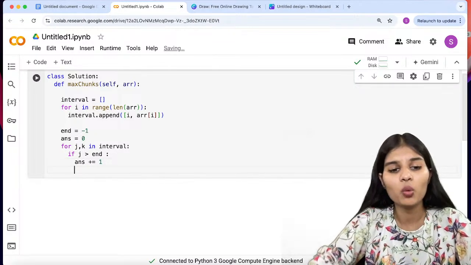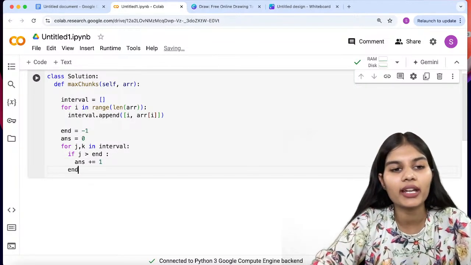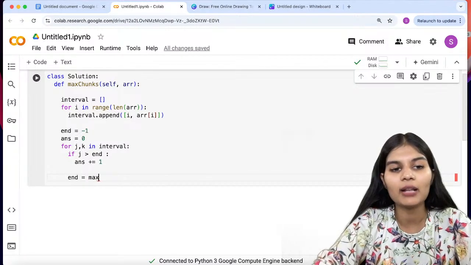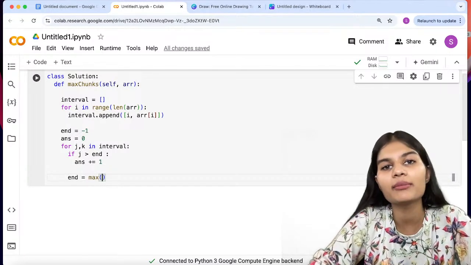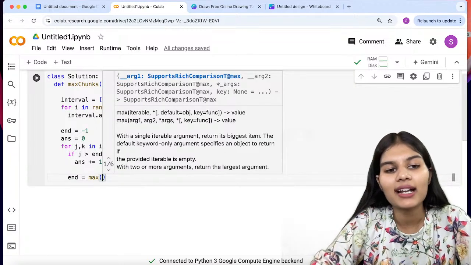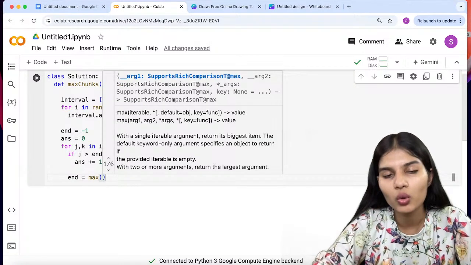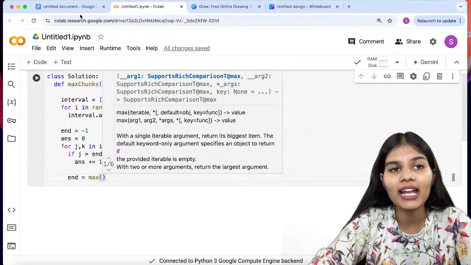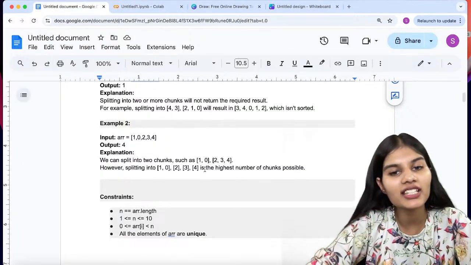Now moving next, I'll move out of my if condition and put that n is equal to, now I'll be using the maximum value in my whole list, in my whole array, right? And why am I doing so? Because this is what my question asks me to do, right?